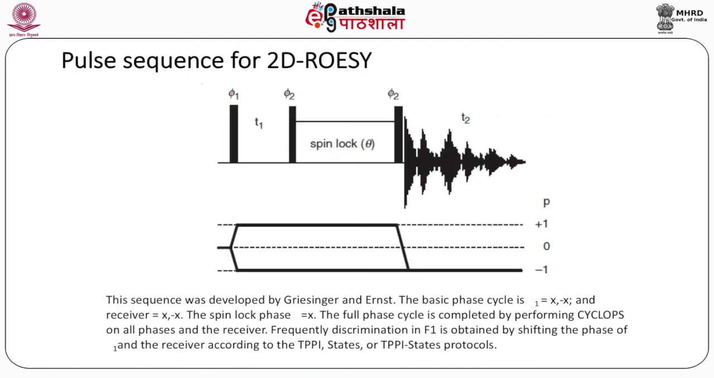Pulse sequence of 2D ROESY. This is a very simple pulse sequence. This sequence was developed by Christian Griesinger and Richard Ernst, and the details are described. This has again a 90, t1, 90, which is the same as COSY, and then there is a spin lock period in between, after which there is another 90-degree pulse and then detection of the signal.